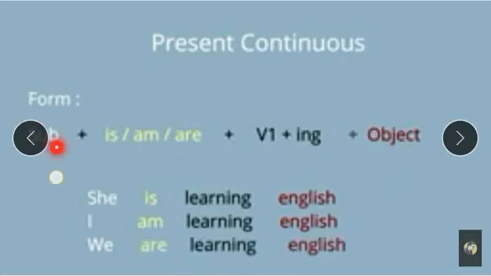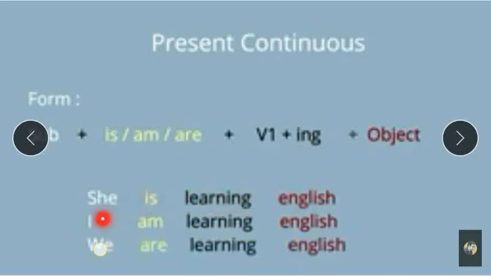Like, subject is she. With she, he, it or any name, as the rule you have studied, we use helping verb is in present continuous tense. Learn is the verb. This is first form of verb learn plus ing, learning. Object is English.